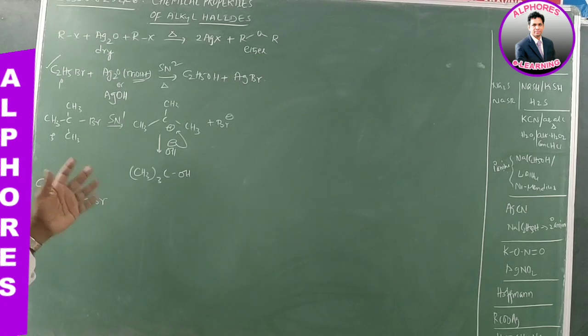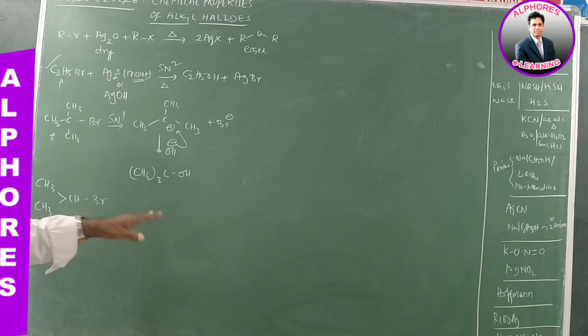If we are using DMF or DMSO, that is, polar aprotic solvents, in such a case it proceeds without formation of a carbocation. So whenever a substrate has both possibilities, SN1 and SN2, you need to think about the remaining factors. And similarly, what nucleophile are we going to use?